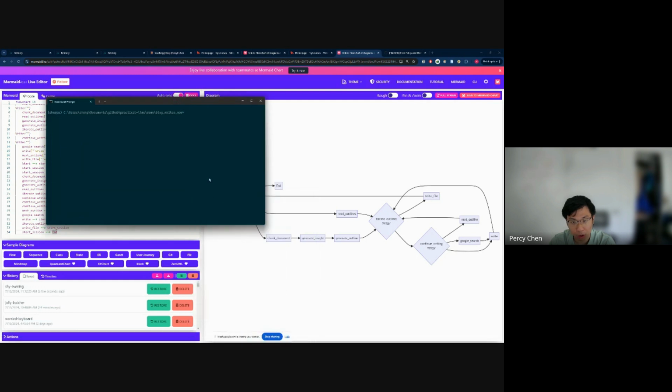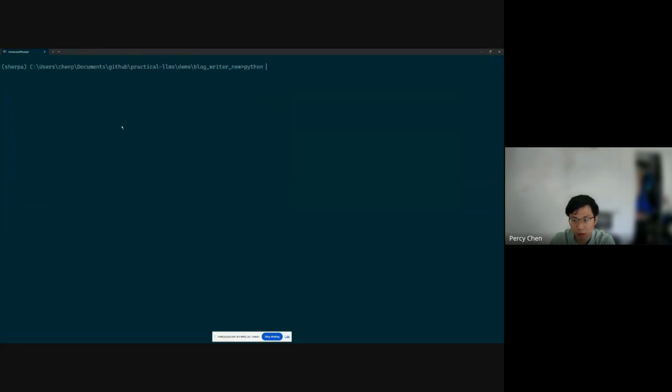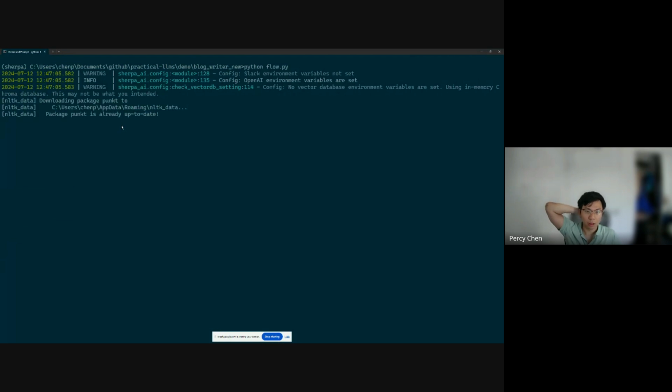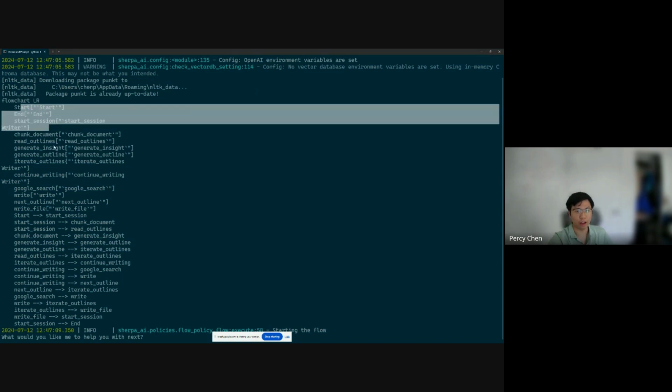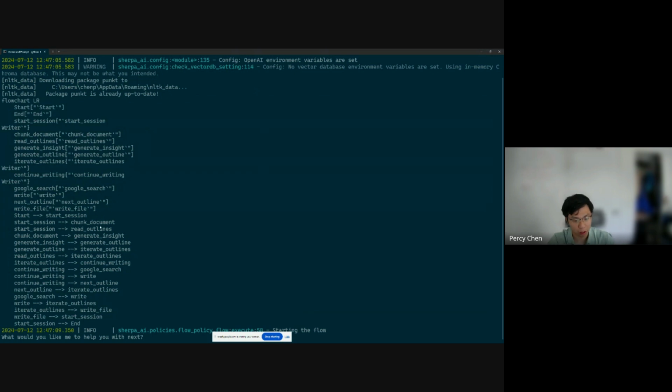So let me actually demo the thing. I will make this full screen. So I just run it. Currently it's a command line app. It's just starting, and at the beginning it visualizes what this flow is, which corresponds to the diagram that I showed before. It will ask me what I want to do. Because of the flow to write the blog post, I want to write a blog post from the transcript. I can even see myself.